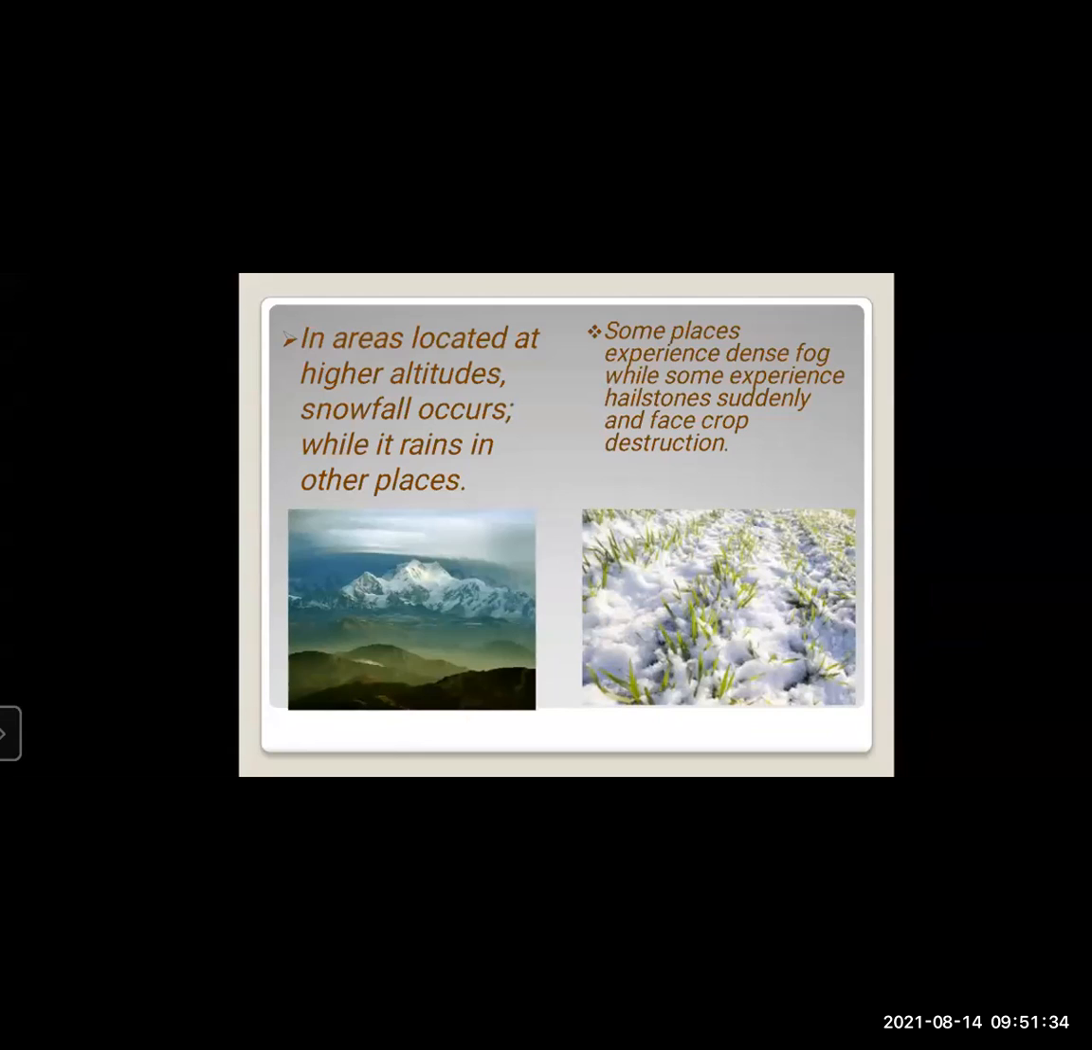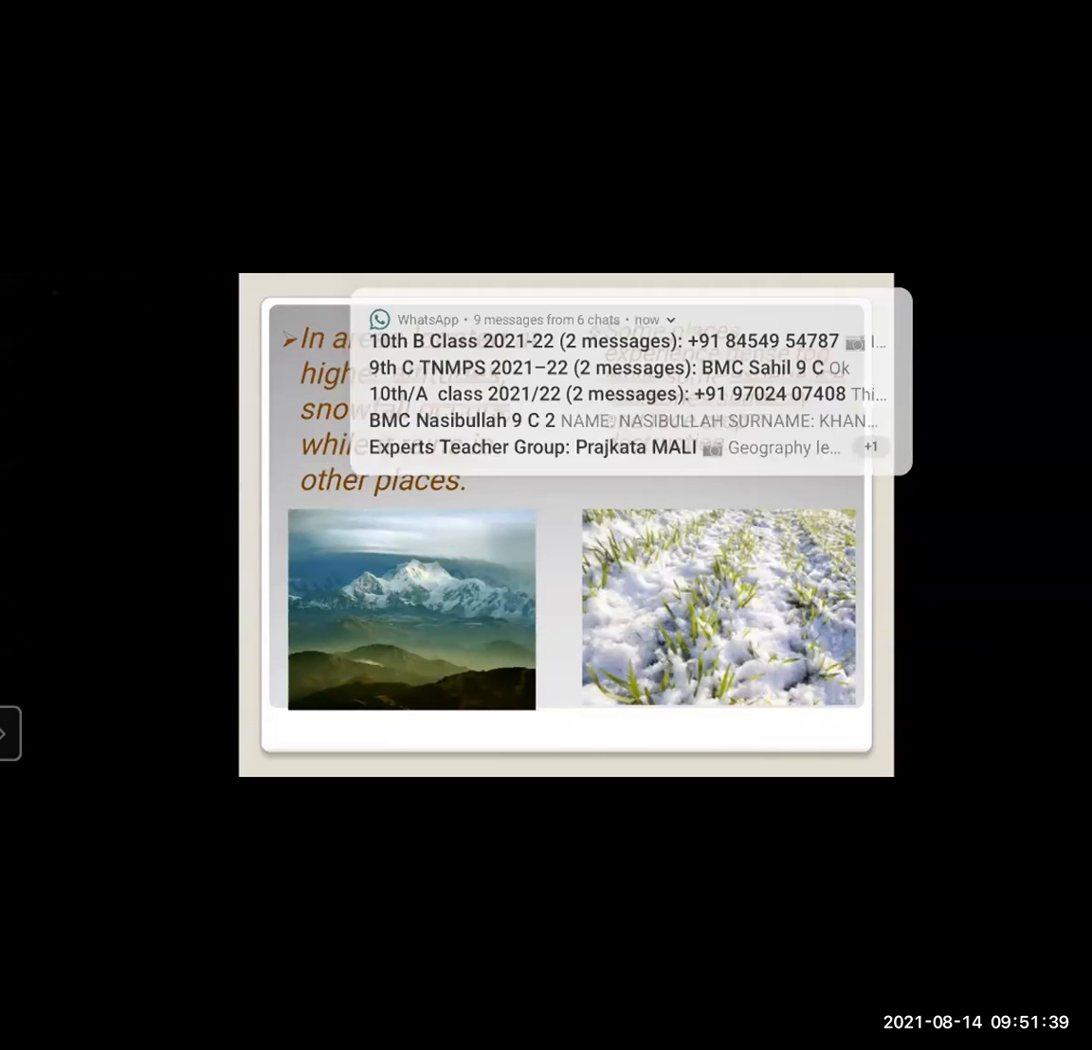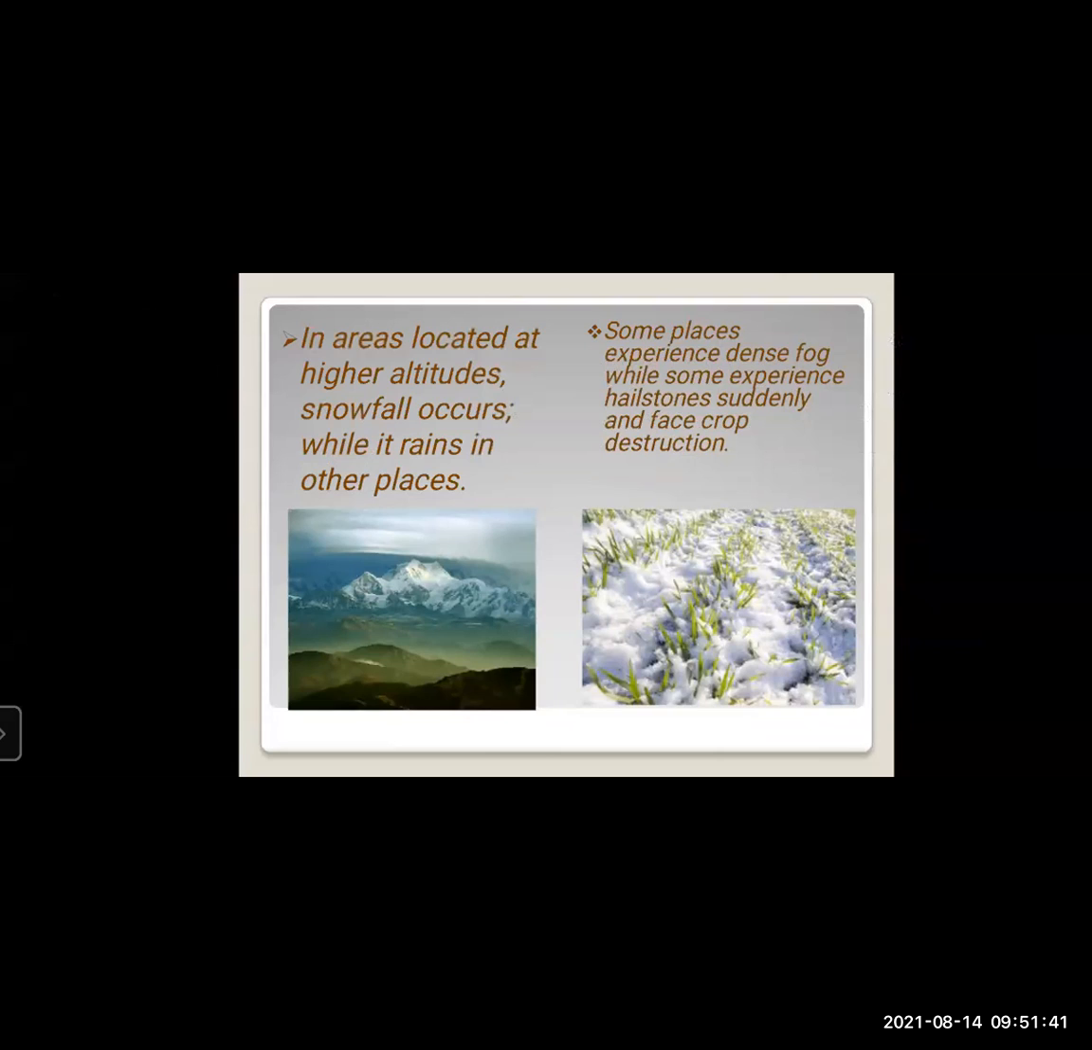Next, in areas located at higher altitudes, snowfall occurs while it rains in other places. Now, let's talk about the higher altitudes. What does higher altitudes mean? Like Mount Everest in the Himalayan mountains. Yes, on Mount Everest, snowfall occurs. Why? Because it's at a higher altitude.